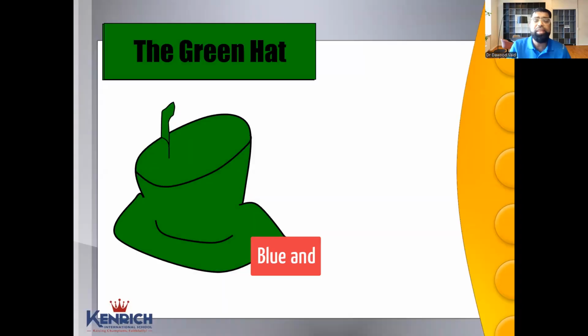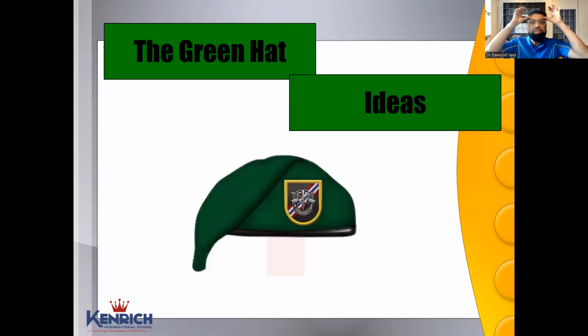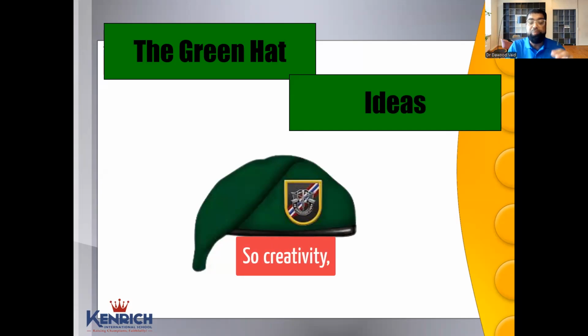Then it's the green hat, blue and green. What's green for? Green is for growth, movement. Think of creative ways. How can I grow my frozen food business? Oh, I can do delivery. Frozen food is great during festivals. Let's say in Ramadan, during the Christmas break. And then the green hat is like a scout's badge hat. Okay, so creativity, positivity. And then you're also looking at the growth hat.